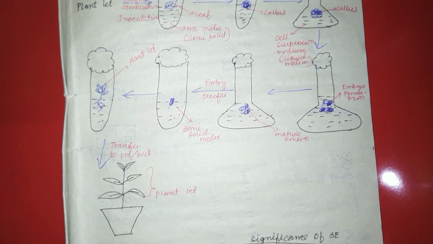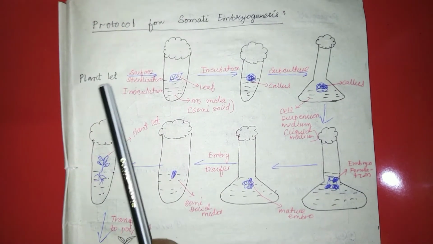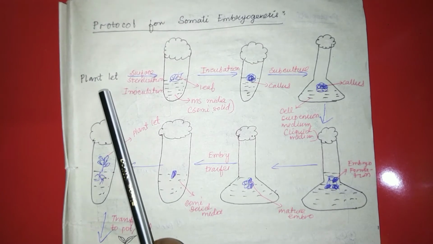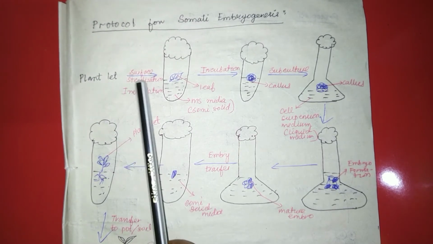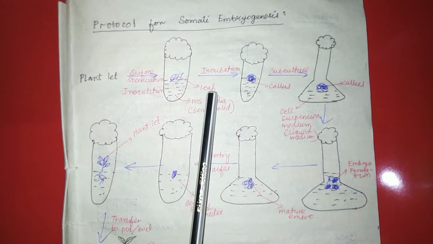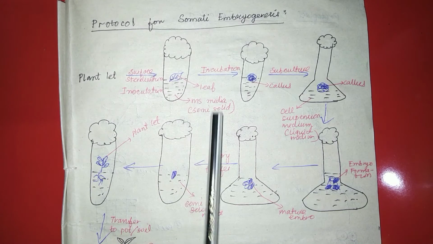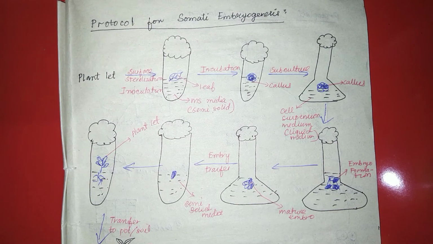So first is the selection of the mother plant, and from the mother plant we will select the explant. After that, the explant which we have chosen will undergo surface sterilization. Here we have taken a leaf as an explant, and the explant will be transferred into the MS medium.